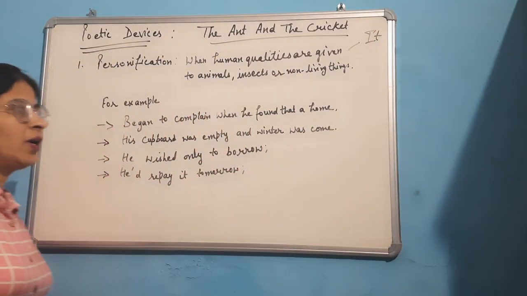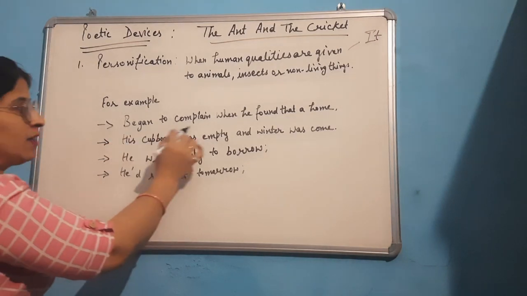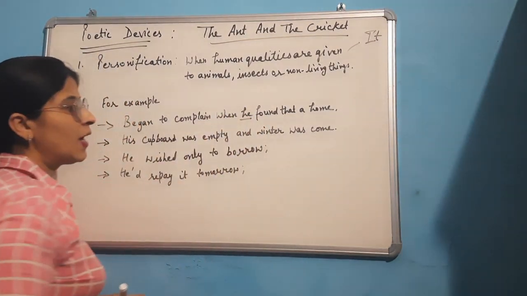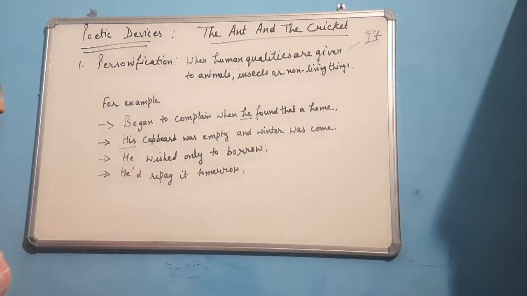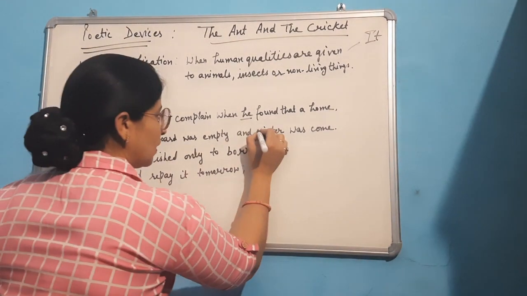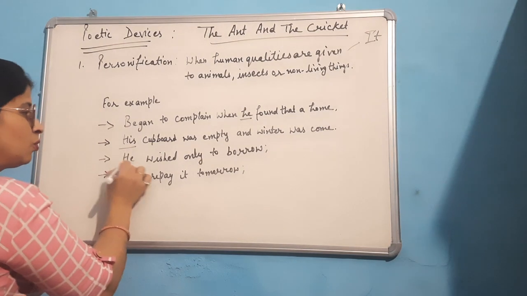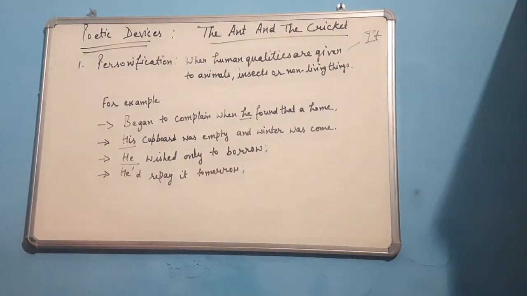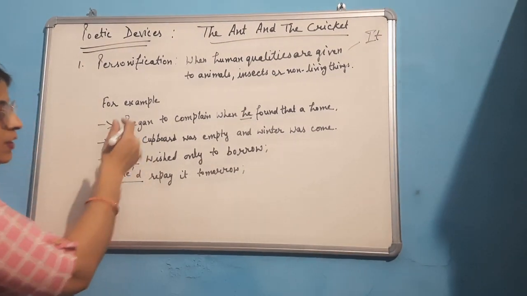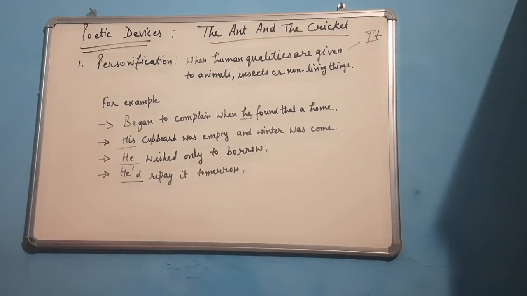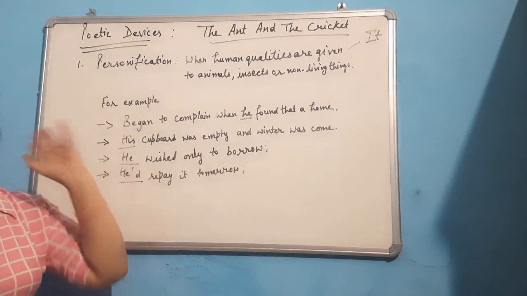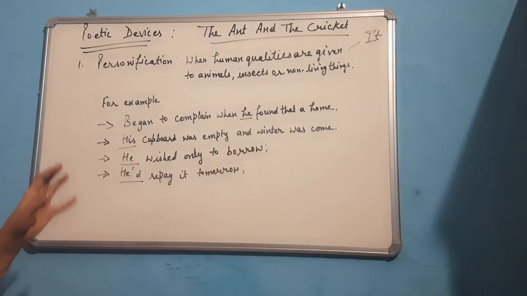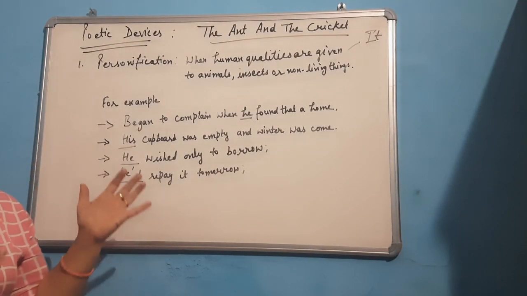In this poem, the poet has used: began to complain when he found that at home his cupboard was empty and winter was come. He wished only to borrow. He would repay it tomorrow. In these lines, the poet has used he for these insects, the ant and the cricket. For both of these, the poet has used pronouns like he, his, him.